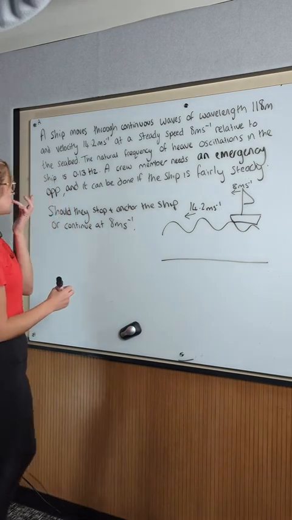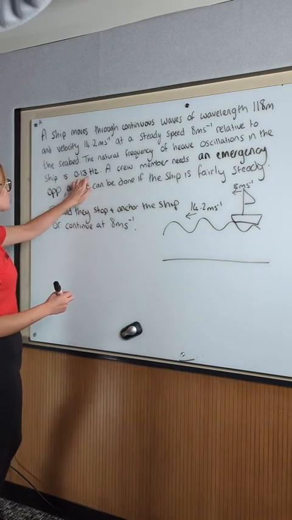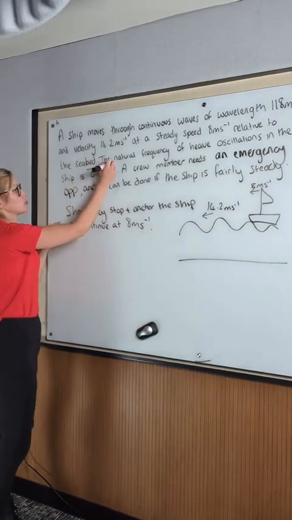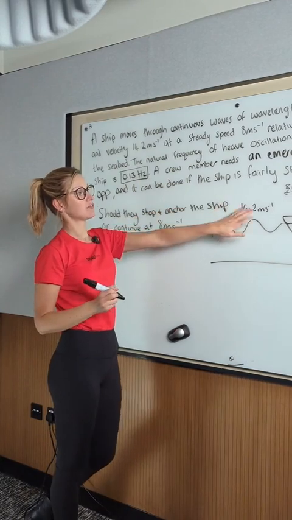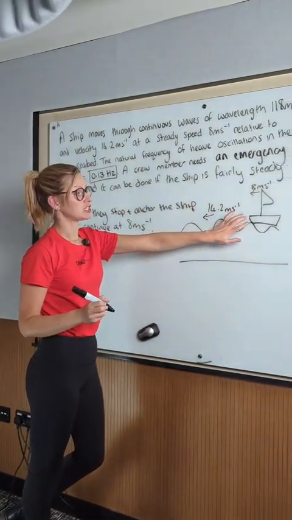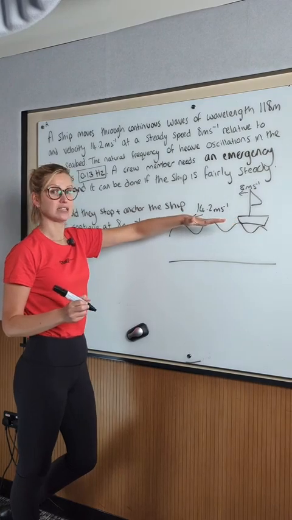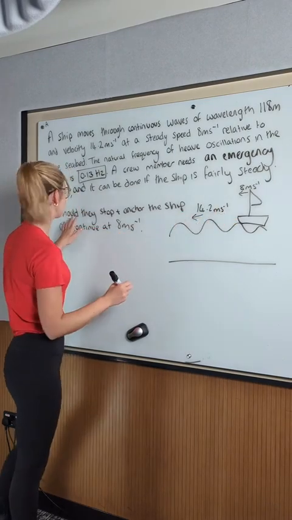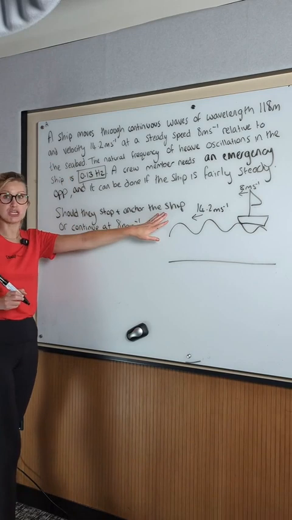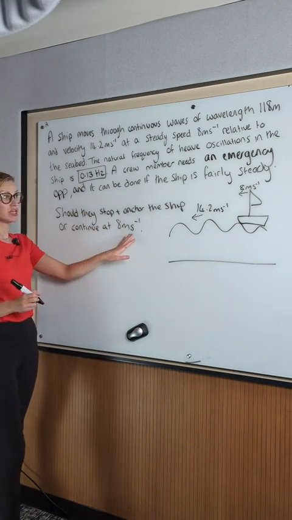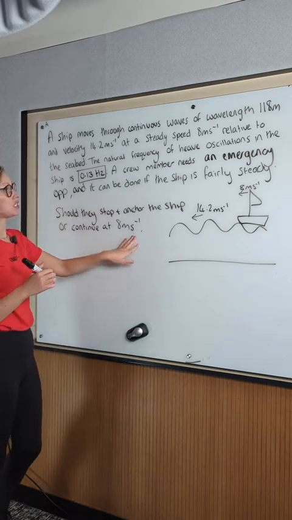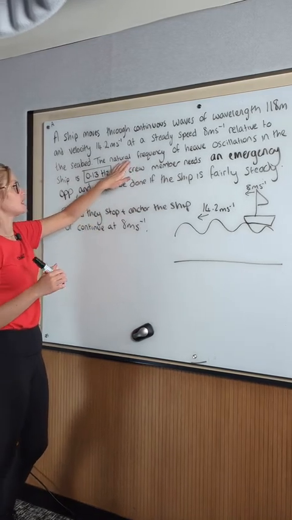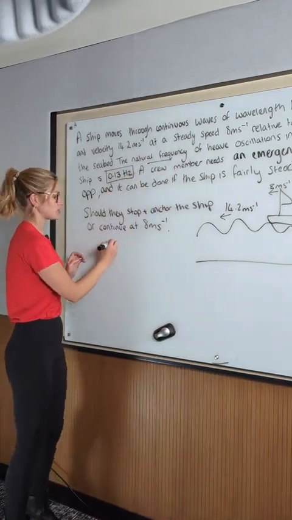The natural frequency of this ship is 0.13 hertz. On the ship, someone is going to have an operation, and for the operation to happen, the ship needs to be steady. So we need to figure out, do we tell the captain to stop and anchor the ship, or keep the ship moving at 8 meters per second? Anytime you see a question about heave oscillations or natural frequency, you need to be thinking about resonance.